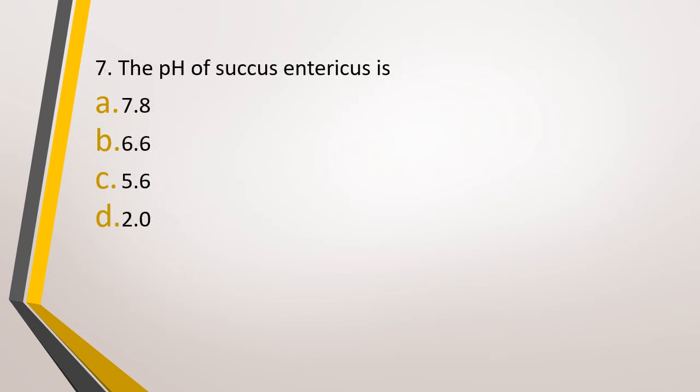Question number 7. The pH of Succus entericus is option A, 7.8, option B, 6.6, option C, 5.6, option D, 2.0. pH of Succus entericus is. The correct answer is option A, that is 7.8. The pH of Succus entericus is slightly alkaline.